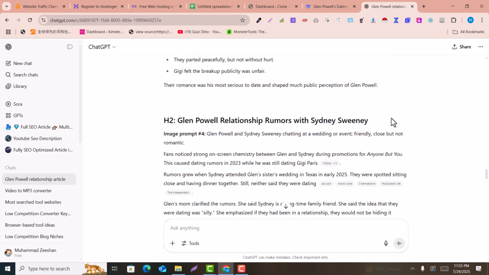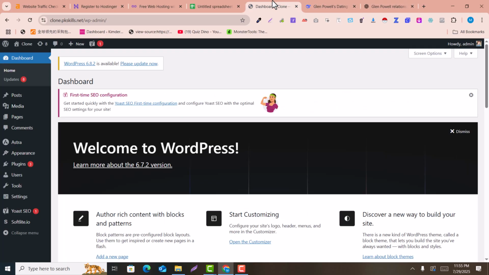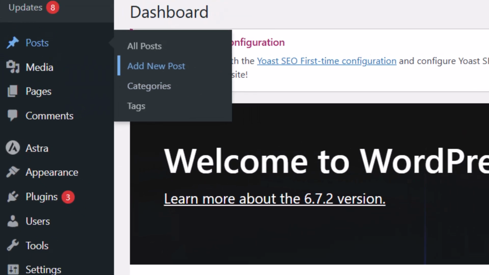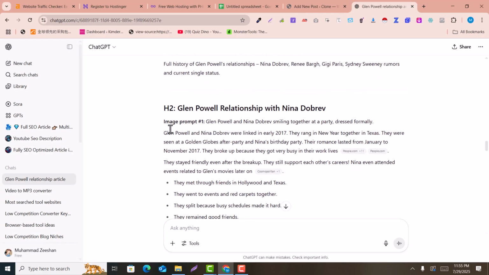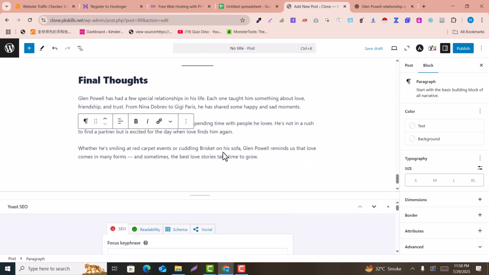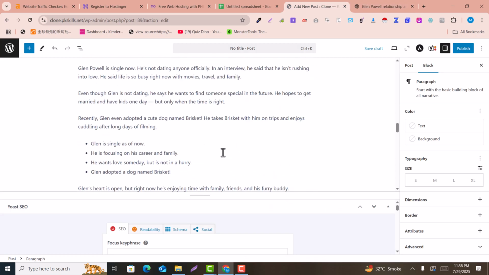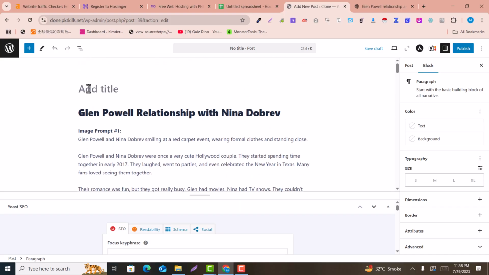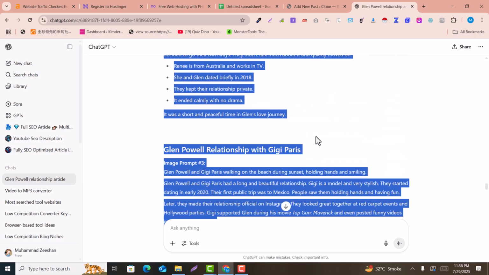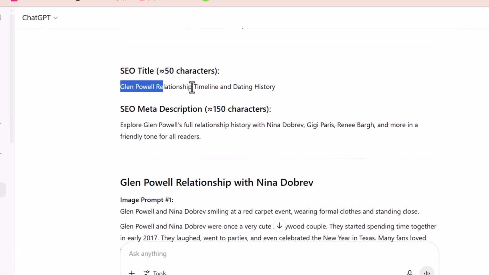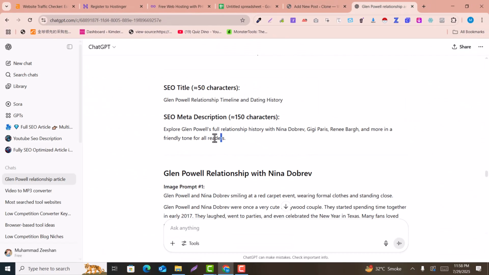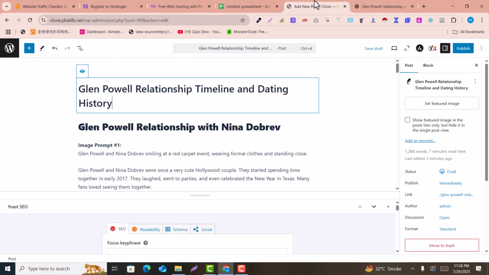Now what you need to do is go back into WordPress, click on posts, click on add a new post, and here I'll just copy the article from ChatGPT and paste it here. Now you can see this is our clean, new version. In the title, you just need to go back, and here you'll see the SEO title. Just copy that and paste it here. So this is the SEO title, and this is the meta description. I will let you know where to use that.